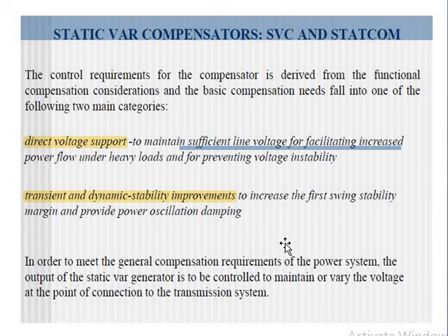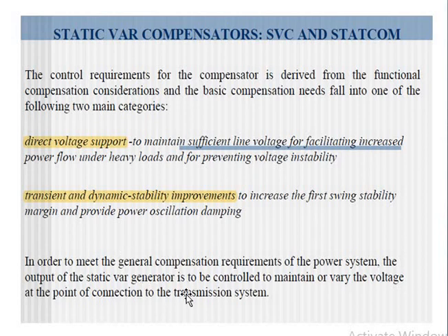Okay, this is in order to increase the stability margin and in order to reduce the power oscillation. Okay, this is transient and dynamic stability improvement. That is, by compensating for all the necessities, we can improve the dynamic stability. Okay, that is our main aim, to improve the stability by reducing the power oscillation, by increasing the reactive power compensation. We can increase the dynamic and transient stability.